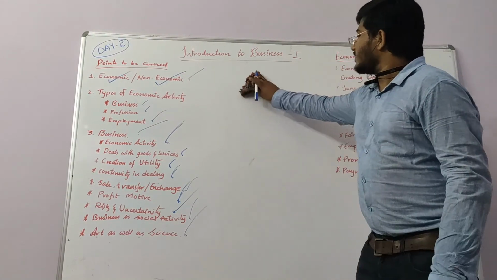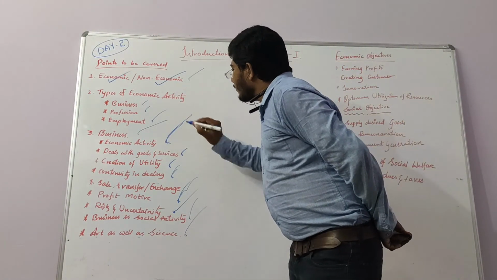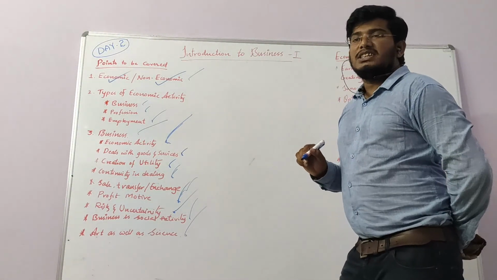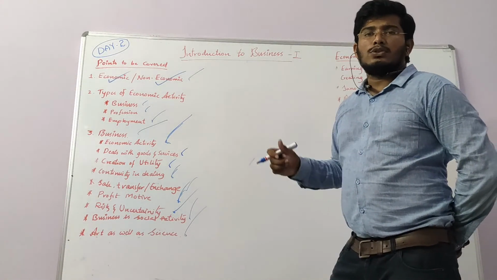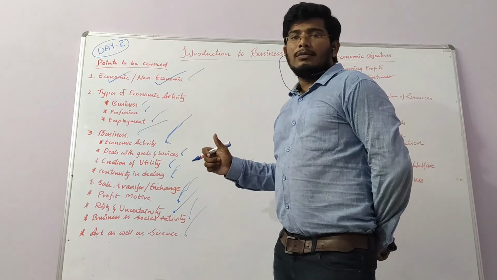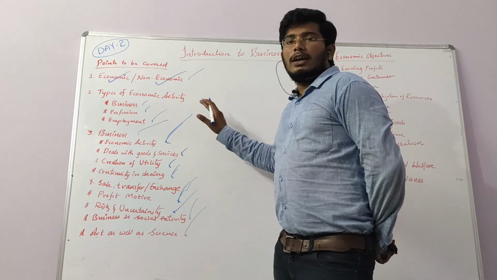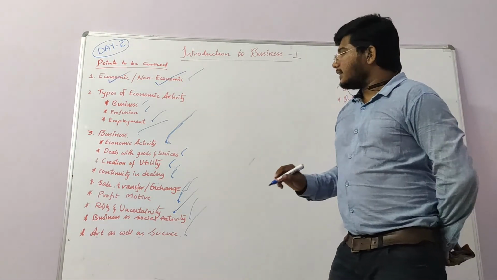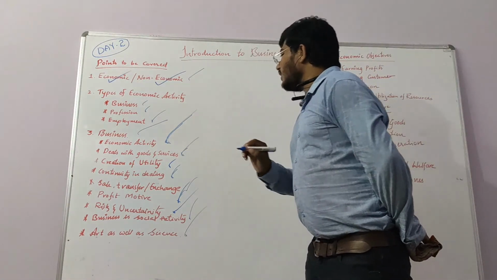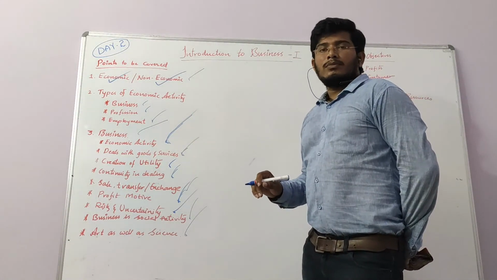So we have already learned a few topics. We will discuss once again. In business, the first one is that business is an economic activity. What is economic activity? Any activity which is done by human beings for expecting profits or for earning money is economic activity. The second one is dealing with goods and services.